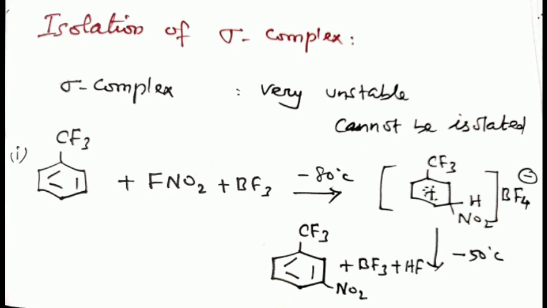Isolation of the sigma complex or arenium ion intermediate. The sigma complex is very unstable and thus cannot be isolated. In special cases, such as nitration of benzotrifluoride with nitryl fluoride, that is NO2F, and boron trifluoride at low temperature, that is minus 80 degrees Celsius, the intermediate can be isolated.